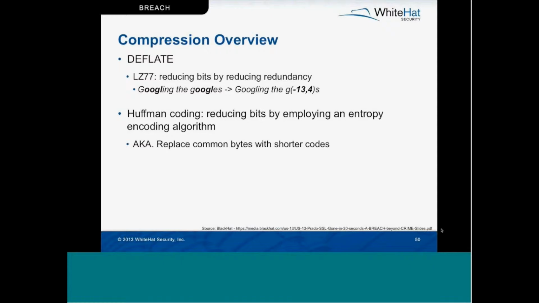So the first time a set of characters in a single string is seen in the response, it's left alone. But any subsequent time that exact string of characters is seen, it's replaced by a pointer to the original occurrence of that string. So in this example, you see Googling the G, and then there's a pointer using a coordinate system, which is saying go back 13 characters and then go forward 4 characters. And that is the same string of OOGL, lowercase OOGL. And that's replaced here, right?